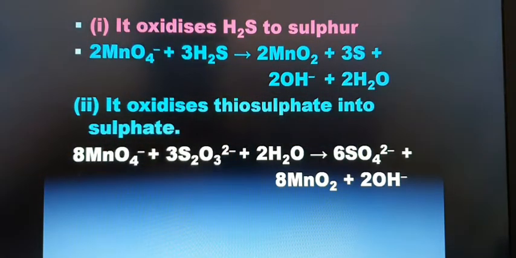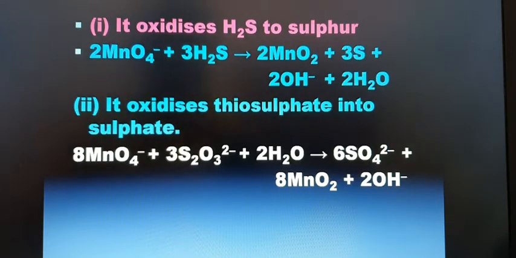So these are the two reactions in which permanganate ion is used as an oxidizing agent. All these reactions we are going to discuss in detail. How to balance the ionic equation in neutral medium, that also we are going to discuss.